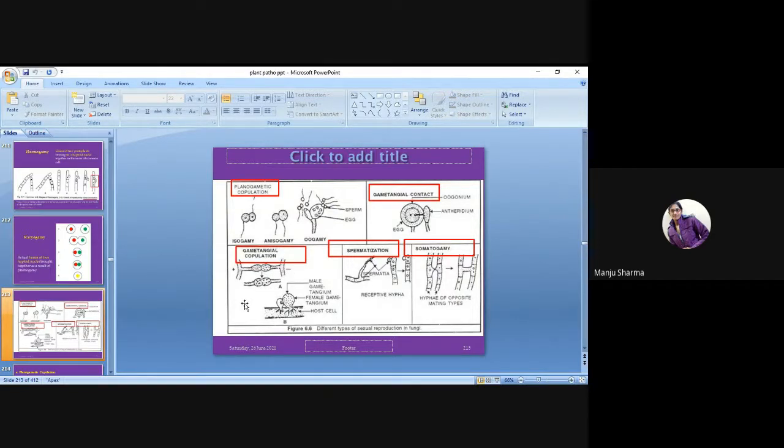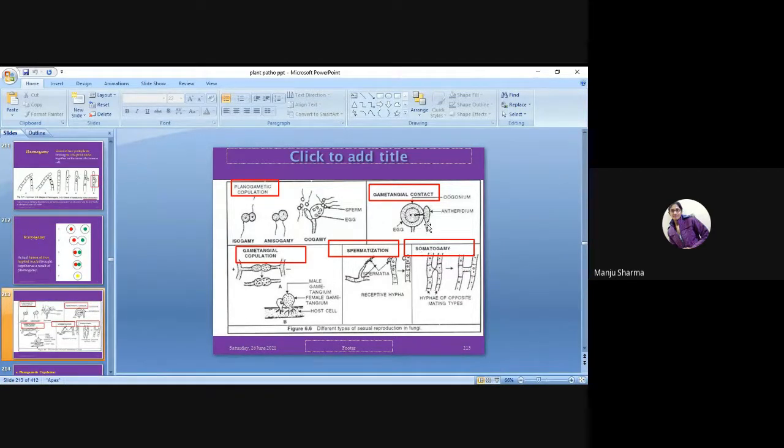Then there is the invasion of the cell wall, and after cell wall fusion, basically the male gametangium and female gametangium, the female is large in size and the male is small in size. So they both will be fused. So in the fusion part, we can say that copulation is there.